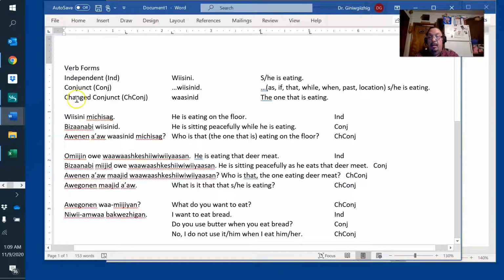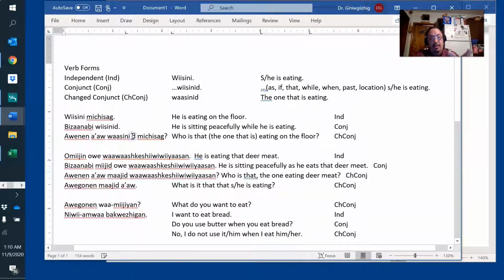And then conjunct change. You take the root word, wiisini. Okay. But I want to change it to say it like a noun. Who's that one there? The one that's eating. So first we change the first vowel. The chart will tell you double I changes to double A. And the root word was wiisini.